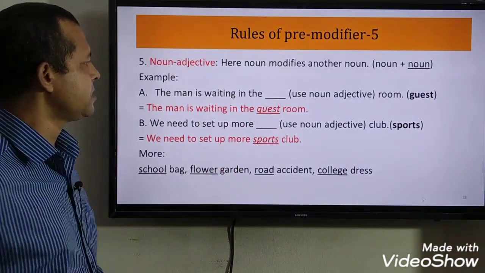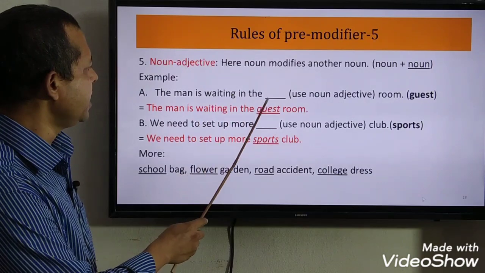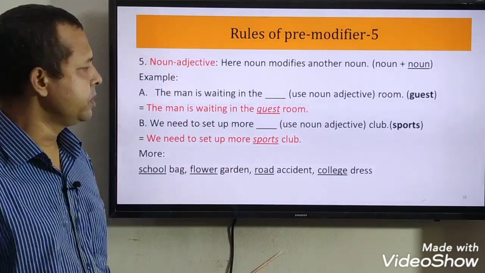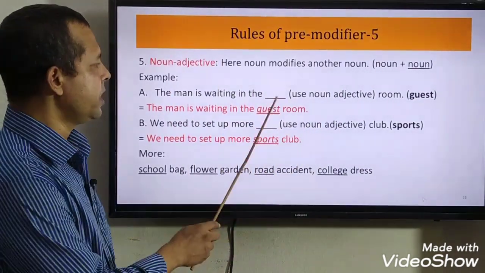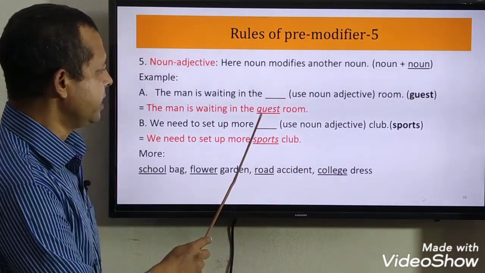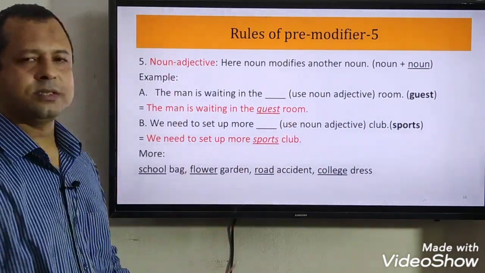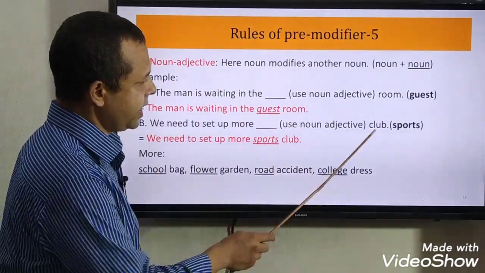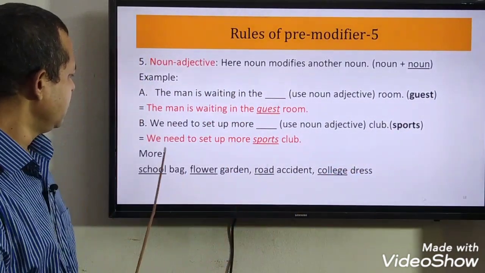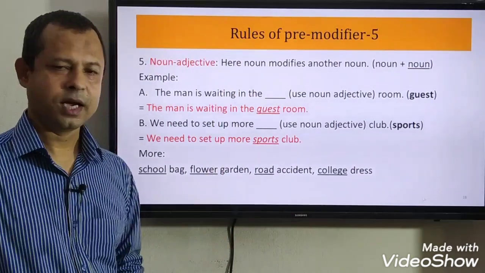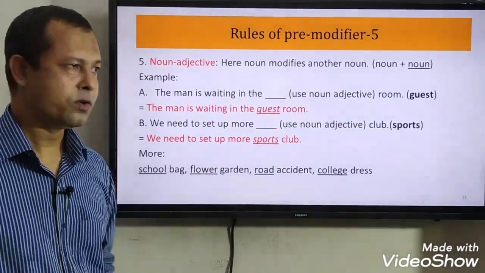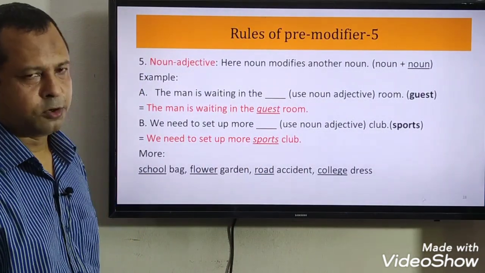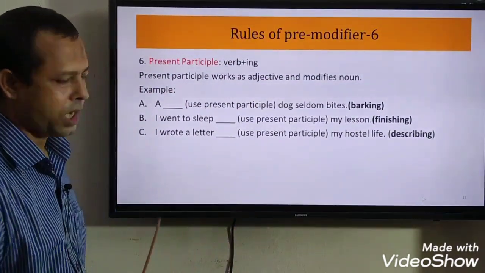So let us solve this example. The man is waiting in the dash room. Room is a noun. You have to use another noun because you have to use a noun adjective. So we can write here guest room. Guest is a noun, room is a noun. B number, we need to set up more dash clubs. We can use here sports. We need to set up more sports clubs. Sports is a noun, club is a noun. So sports is here a noun adjective. I hope you have understood noun adjectives.